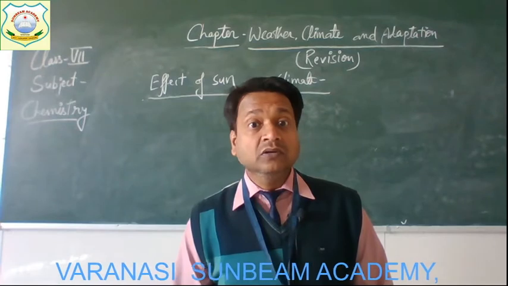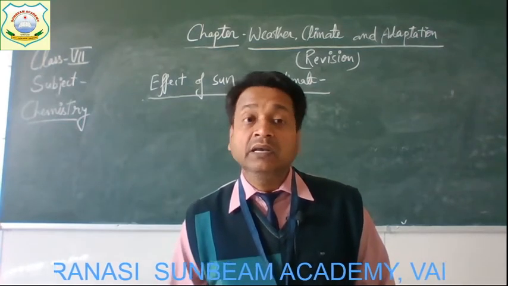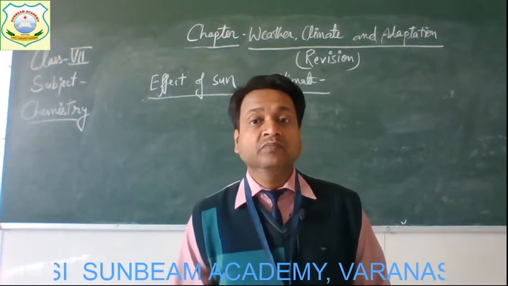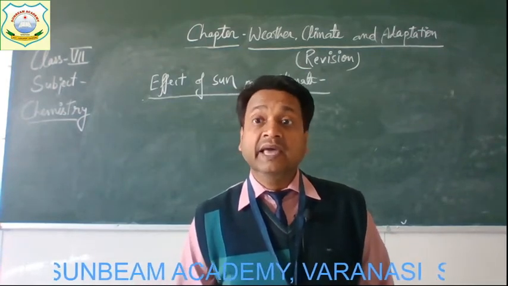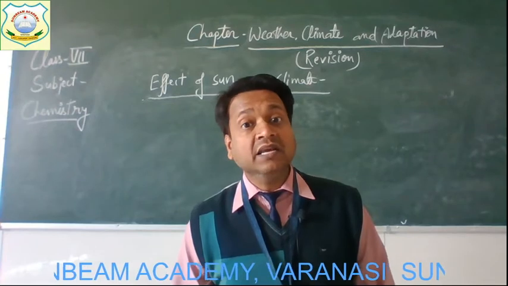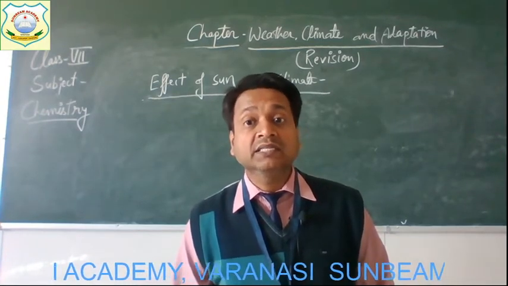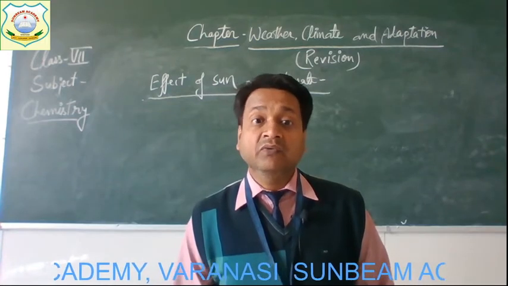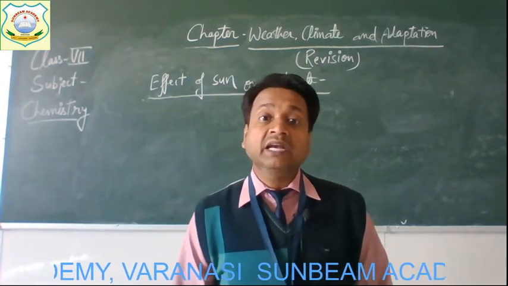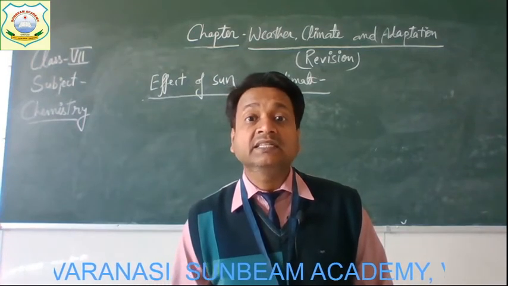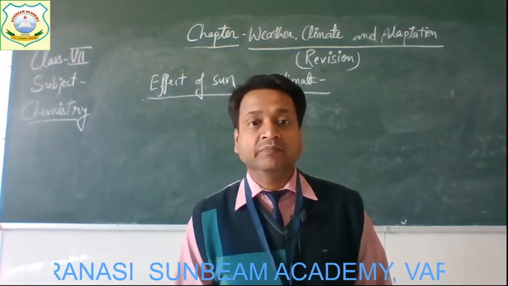And also, the days are longer near the equator than at places away from it, because the sun rises early and sets late near the equator. This also causes land near the equator to get heated up more than land away from it, as it receives sunlight for more time.